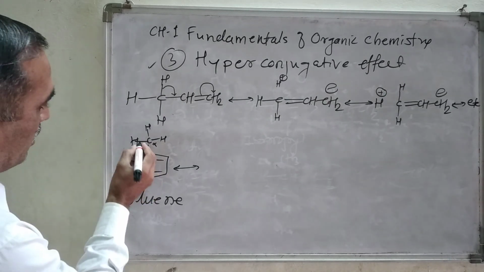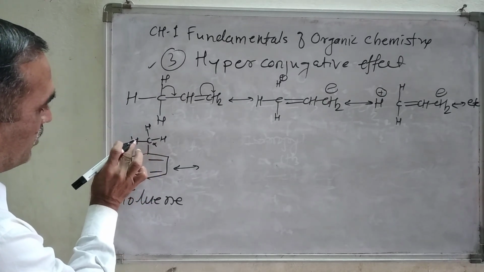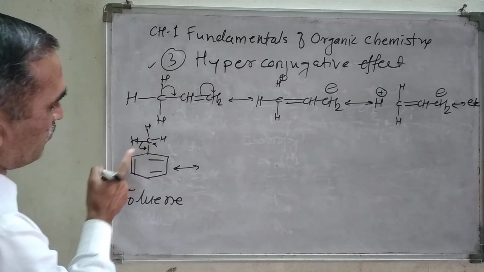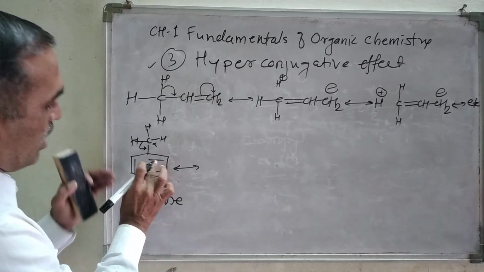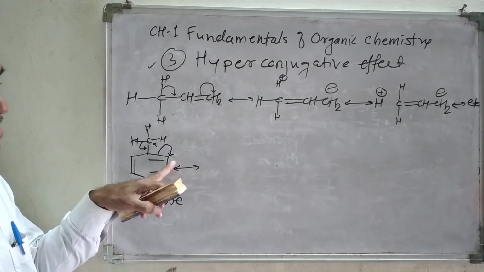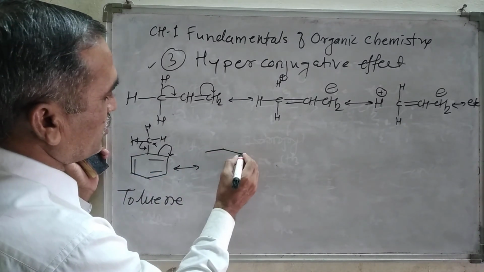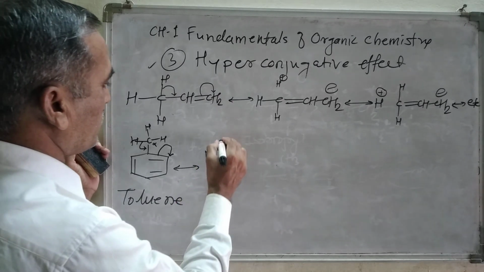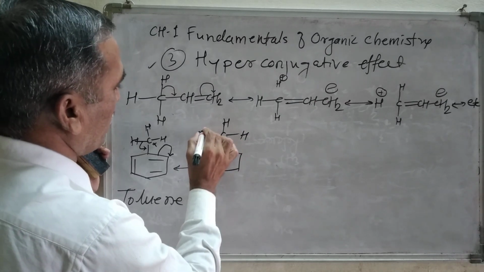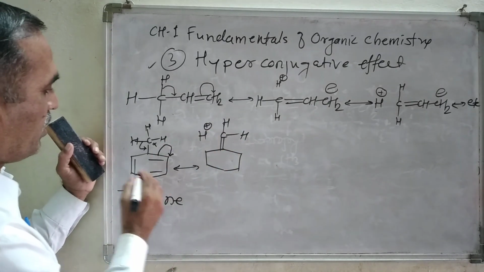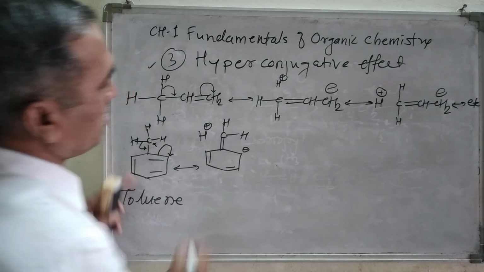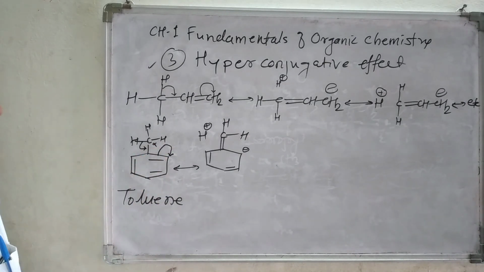Now I am breaking this sigma bond, the bond between this hydrogen atom and this carbon atom. When the sigma bond is broken, a double bond forms here. Now this double bond concentrates the electron density at this corner point, and we are going to get the product here like this: double bond, C, H, H, and this hydrogen atom carries the positive charge. Here the double bond stays as it is, and there is a minus charge.